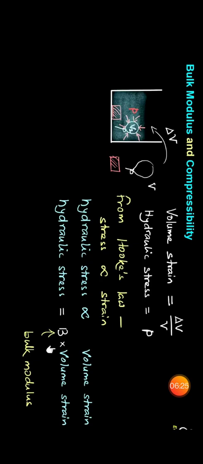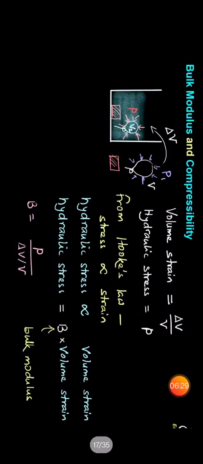Therefore the bulk modulus B is equal to P, the hydraulic stress, upon delta V upon V, which is the volume strain, that is, the change in volume to the original volume.